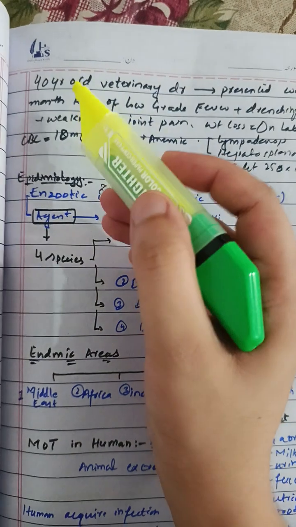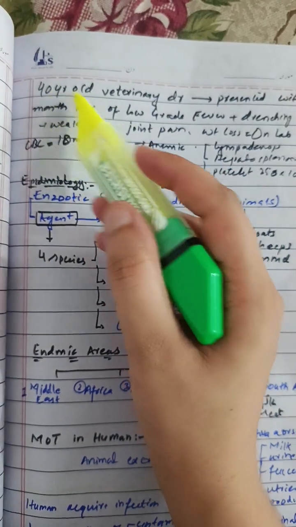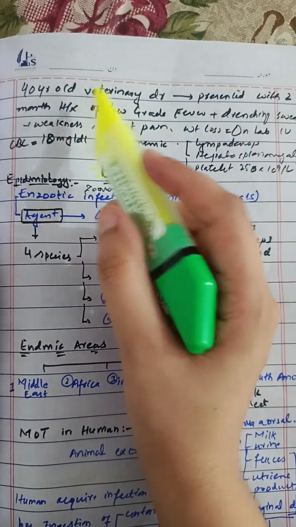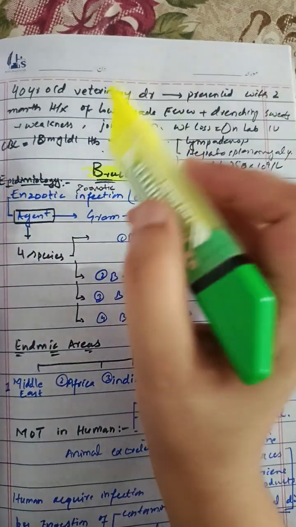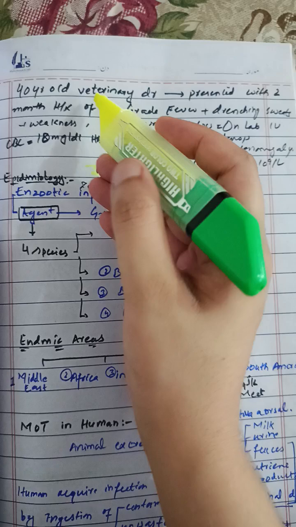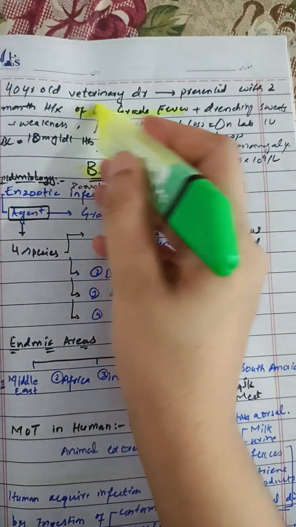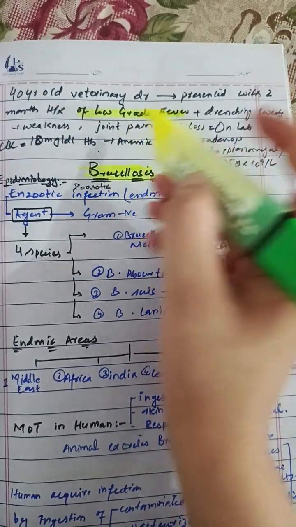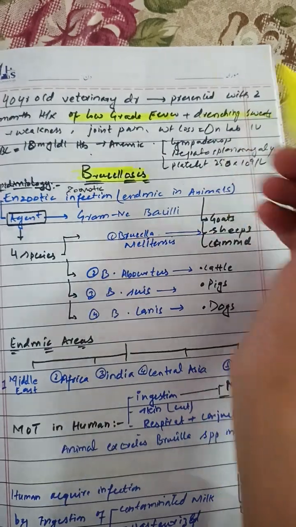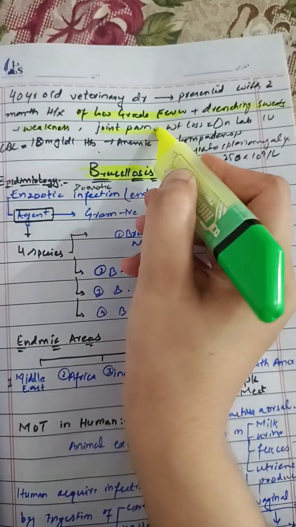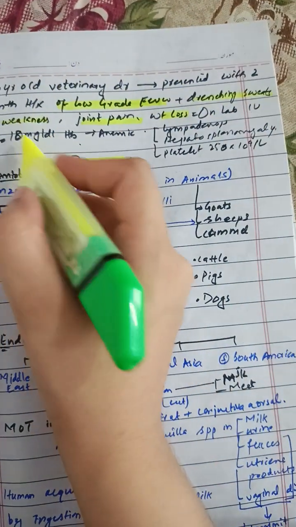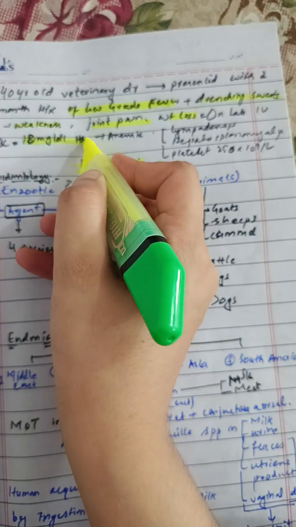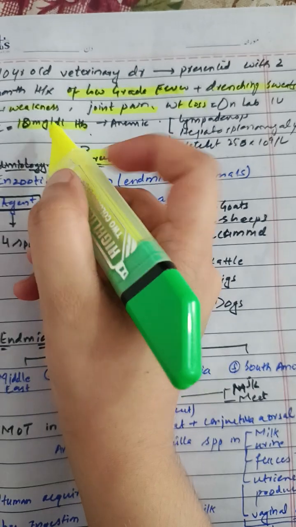So, there is a case scenario of a 40-year-old veterinary doctor who presented to the OPD with a 2 month history of low-grade fever. The doctor is complaining of low-grade fever, drenching sweats, weakness, joint pains, and weight loss. On lab investigation, his Hb was 10 milligram per dl, which was low.